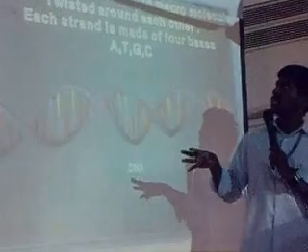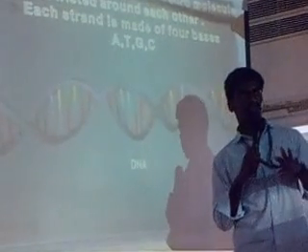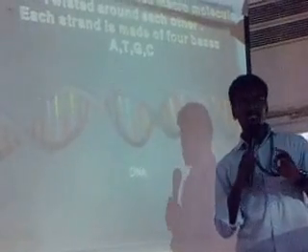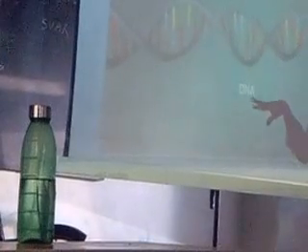So first, getting into DNA replication. Basically, to know the DNA replication, we should first know the structure, right? DNA is a double helical structure twisted around each other. It has two strands, one leading strand and one lagging strand. We can consider any of these. Let us consider this as the leading and this as the lagging strand. Each strand is composed of nitrogen bases called adenine, thymine, guanine, and cytosine.